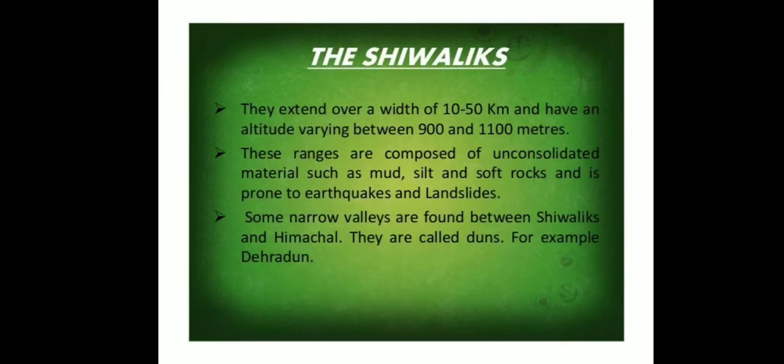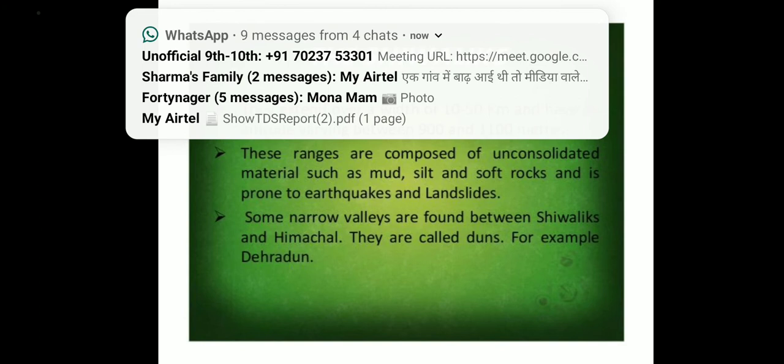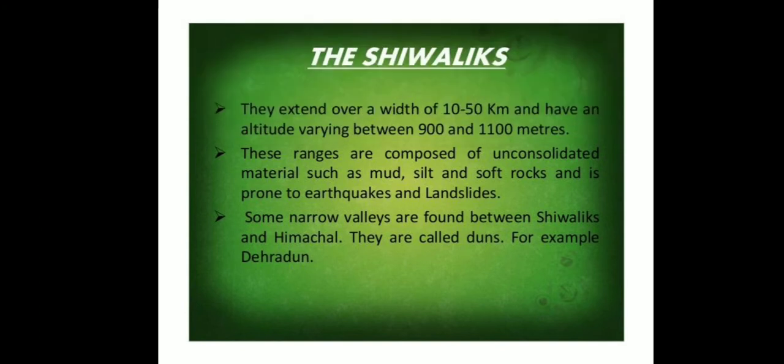After that, we have the Shivaliks. They extend over a width of 10 to 50 kilometers and have an altitude varying between 900 to 1100 meters. These ranges are composed of unconsolidated materials such as mud, silt, and soft rocks, and are prone to earthquakes and landslides.